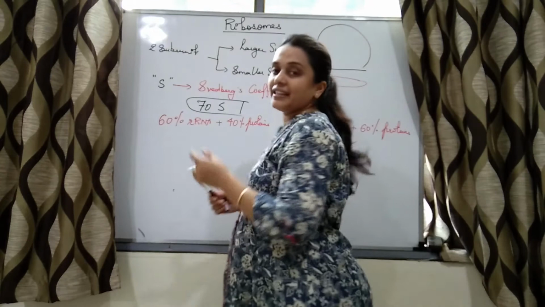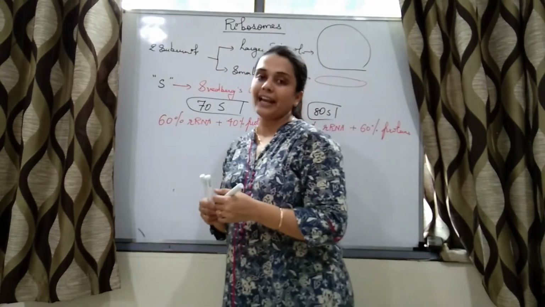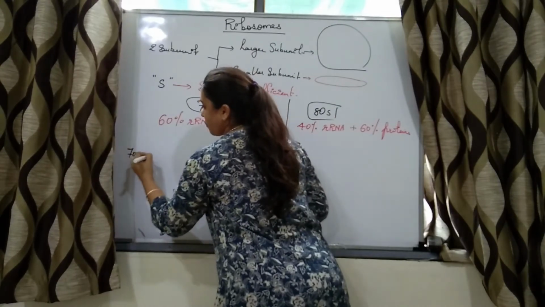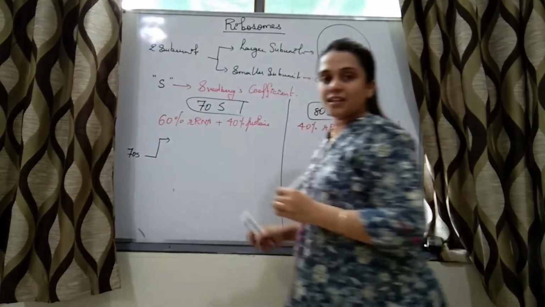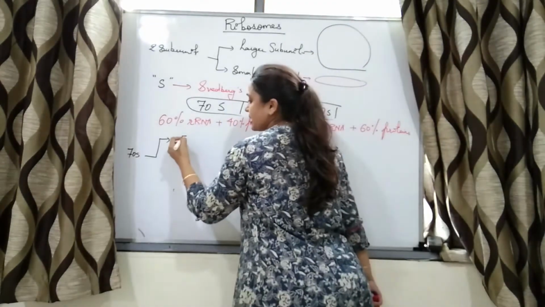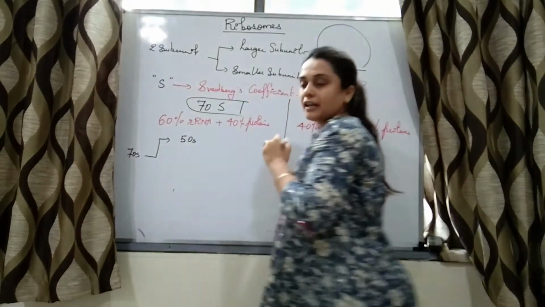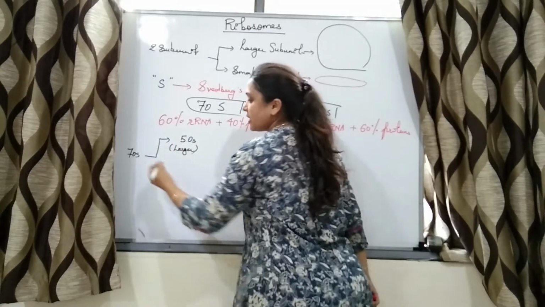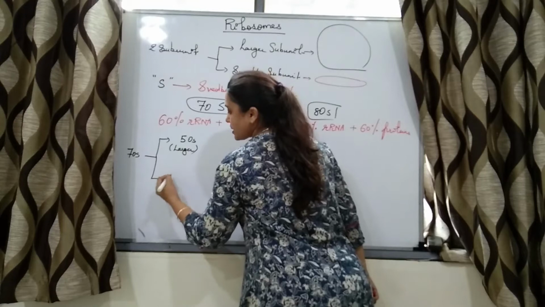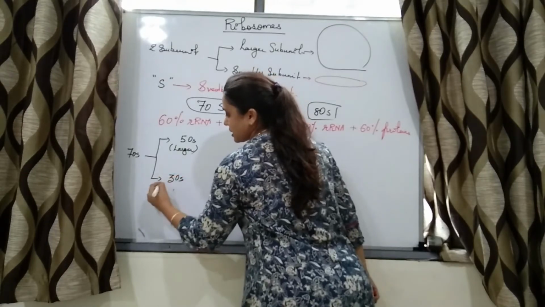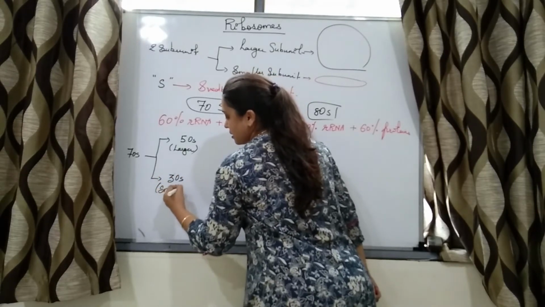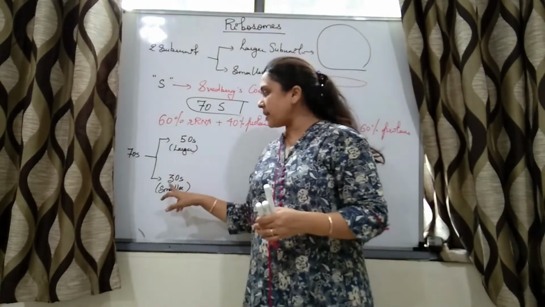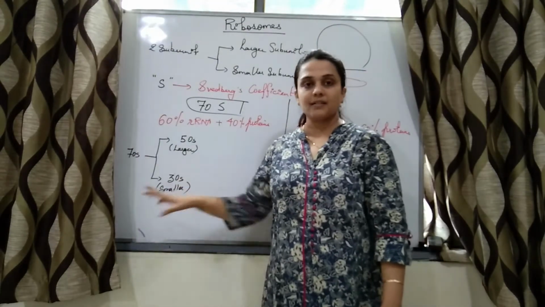As I said, each has a smaller subunit and a larger subunit. For the 70S type of ribosome, the larger subunit is 50S and the smaller subunit is 30S. Students, we are not calculating 50 plus 30 is 80, so it should be 80S. It is not like that.